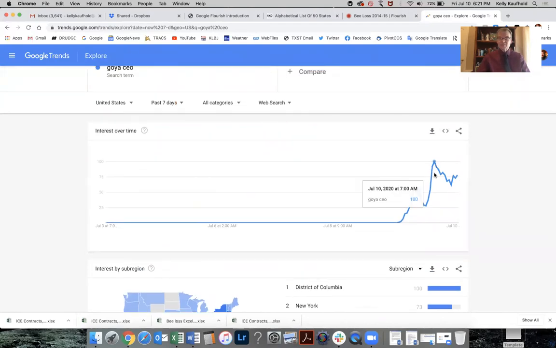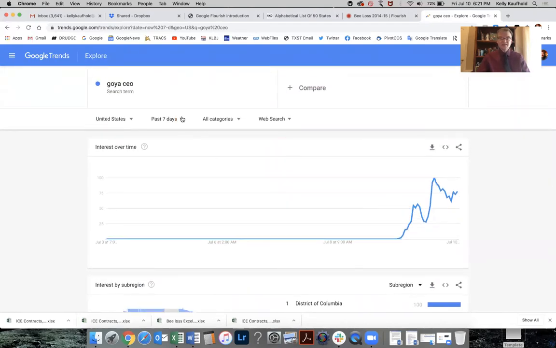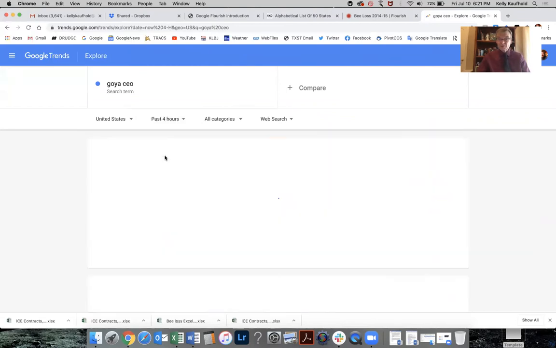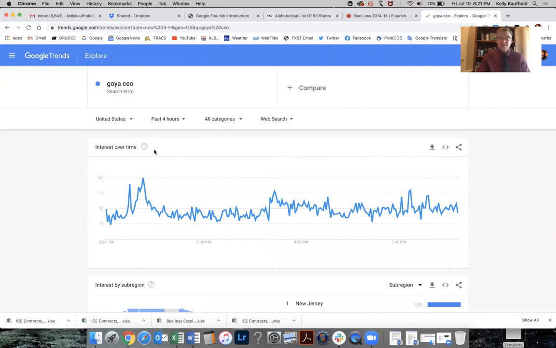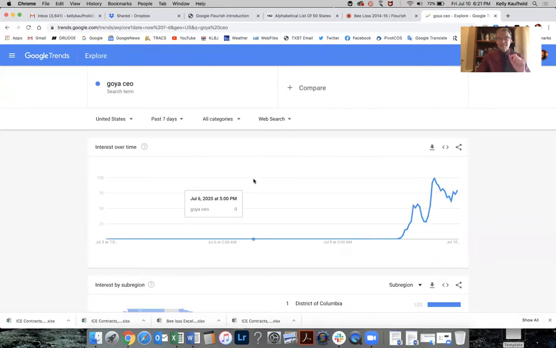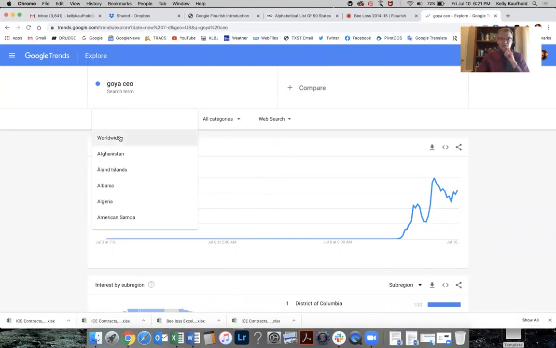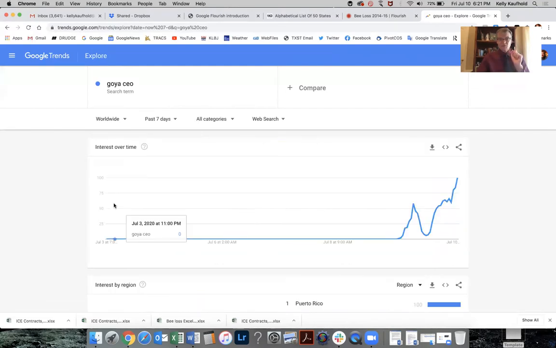Now the cool thing is I mentioned you can tweak this search. So I could put past 7 days, I could put past 4 hours. I don't think that's going to be too dramatic. So that's pretty stable. Past 7 days, I think, tells us what we want to look at. And you can go global, by the way. So we could change US to worldwide, or we could pick a specific country. My guess is worldwide. Well, this is a little surprising, but this must pick up the US data. So worldwide, searches also peaked starting yesterday in Goya's CEO.